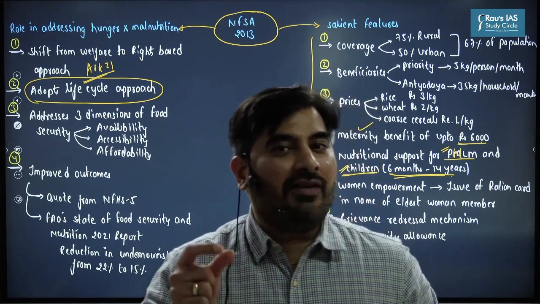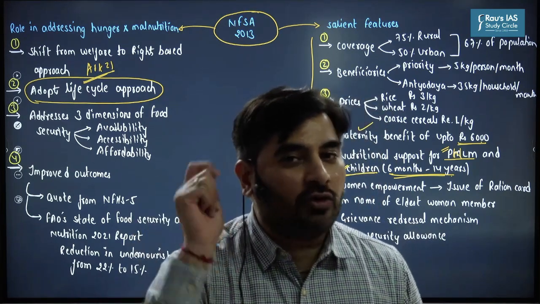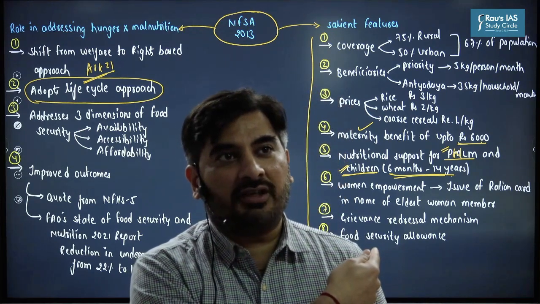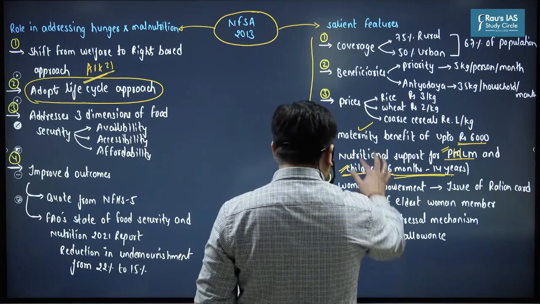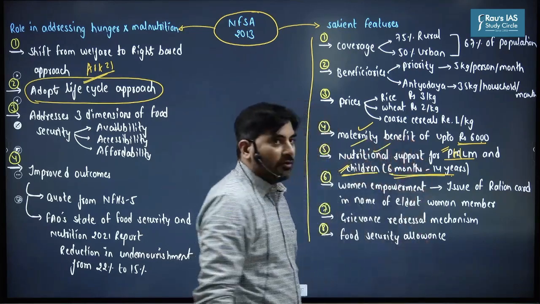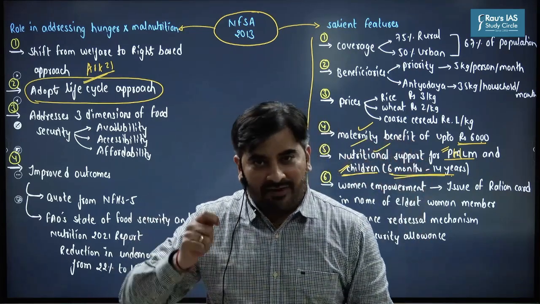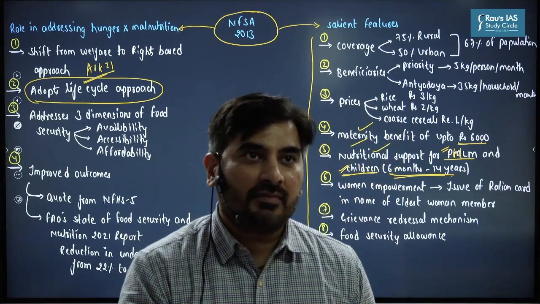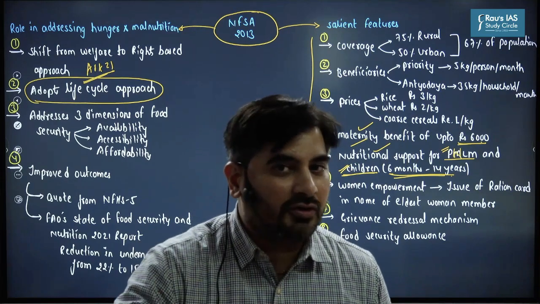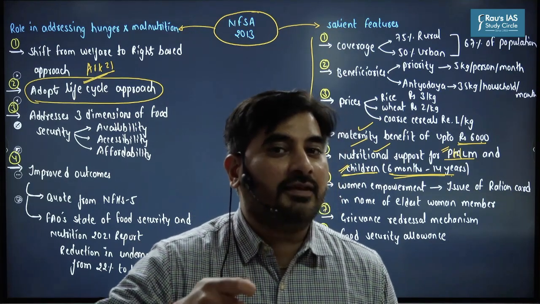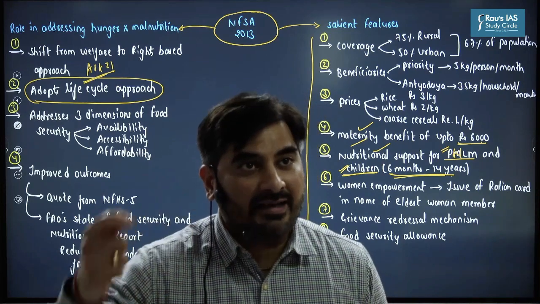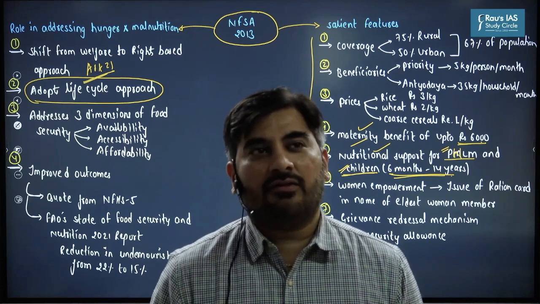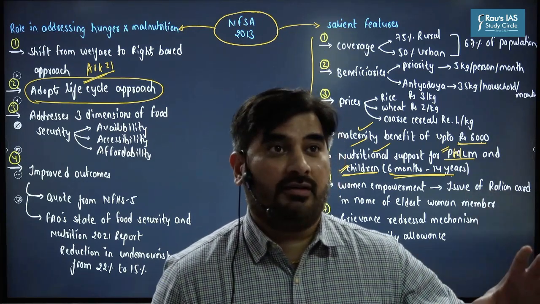So don't you think we will have to strike at the very root of malnutrition? Are we not striking at the root of malnutrition here by providing the maternity benefit and the nutritional support? Yes, so we are striking at the very root where malnutrition originates. We keep saying that malnutrition in India starts in the womb of a mother, and it ends in the womb of a mother. So this is how we are addressing the problem through this. This part is very, very important.